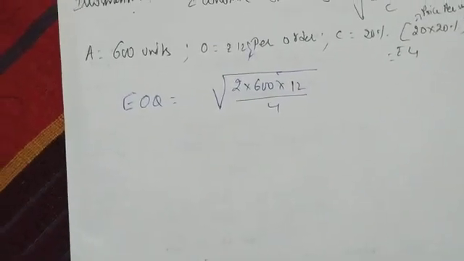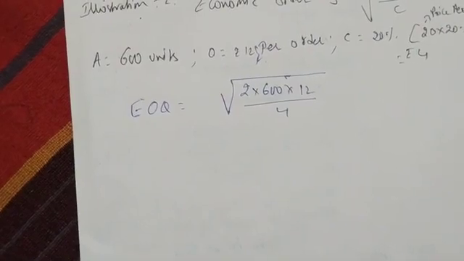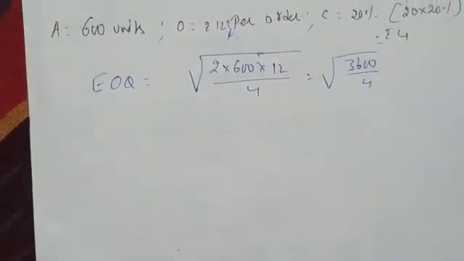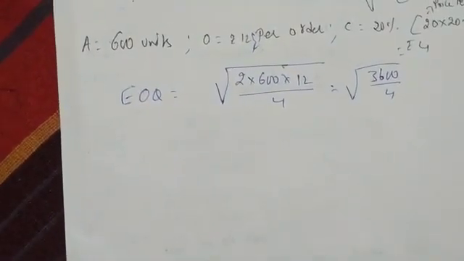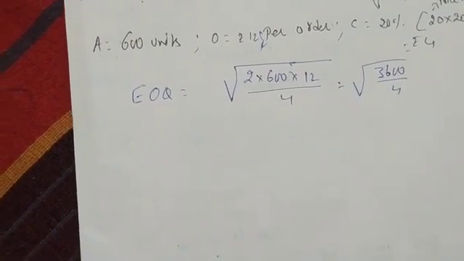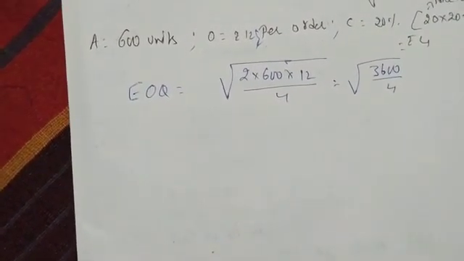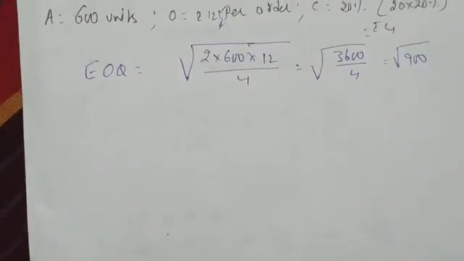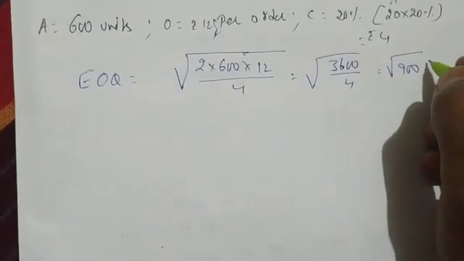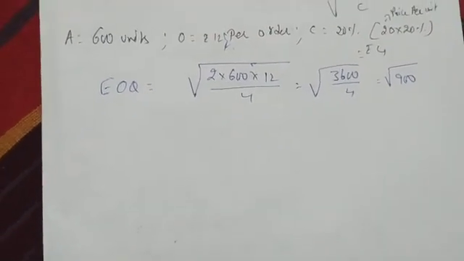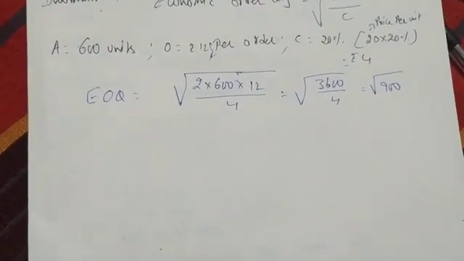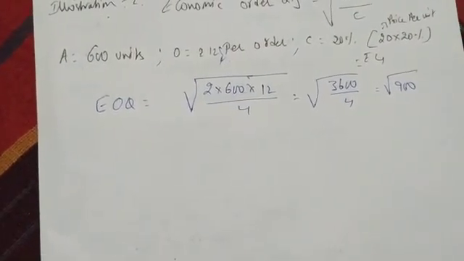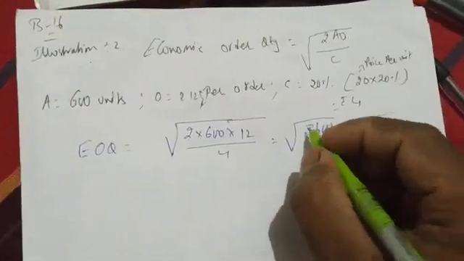So 2 into 600 into 12 divided by 4. 2 into 600 into 12 is 14,400, divided by 4 gives 3600 under the root. Root of 3600, you will get 60.